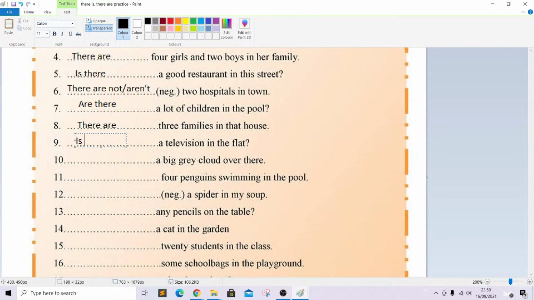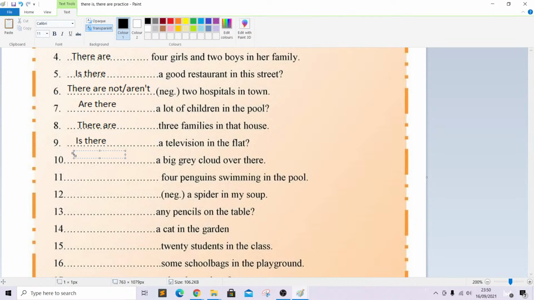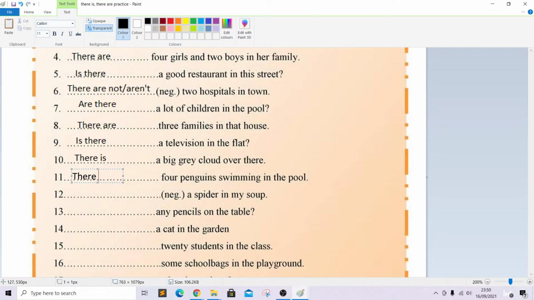So, is there a television in the flat? Blank a big gray cloud over there. Okay, only indefinite article, no question mark, so there is a big gray cloud over there. Blank 4 penguins swimming in the pool. There are 4 penguins swimming in the pool.